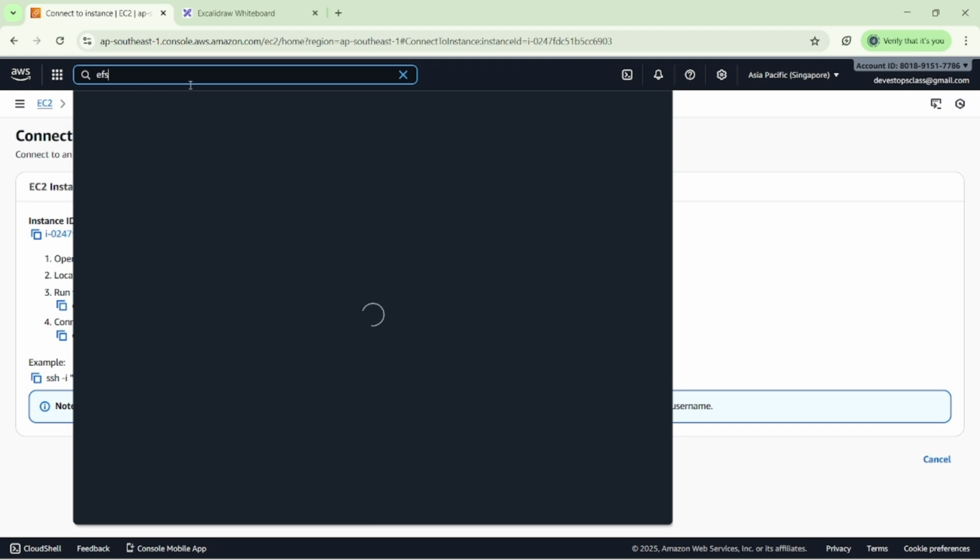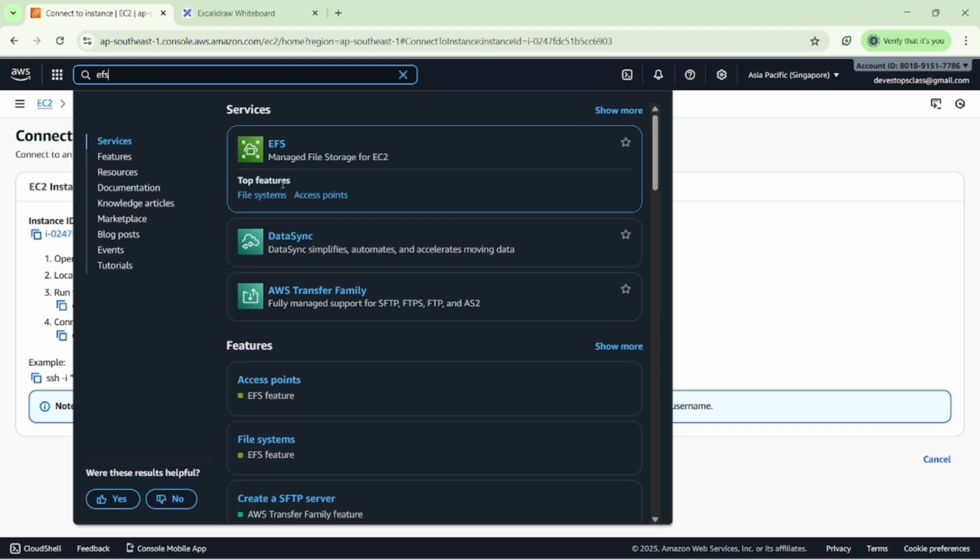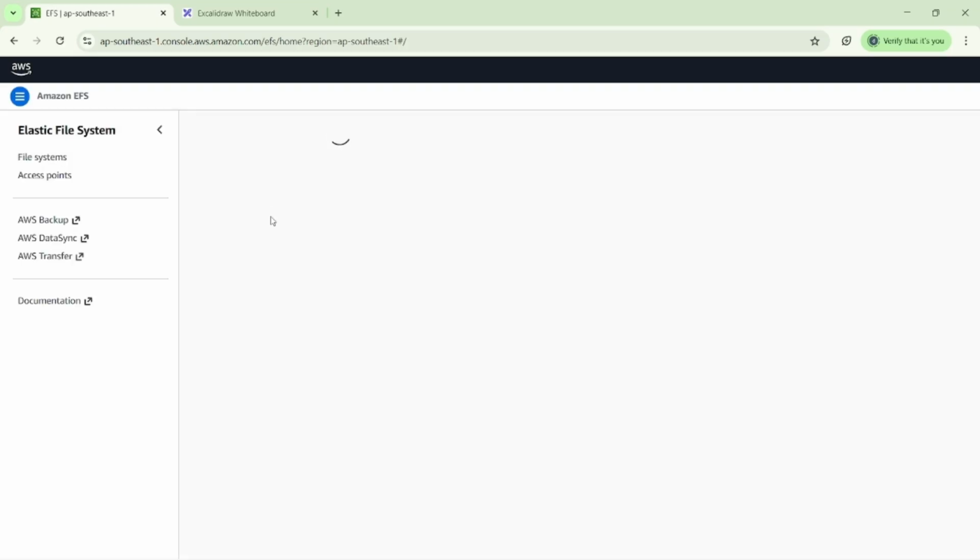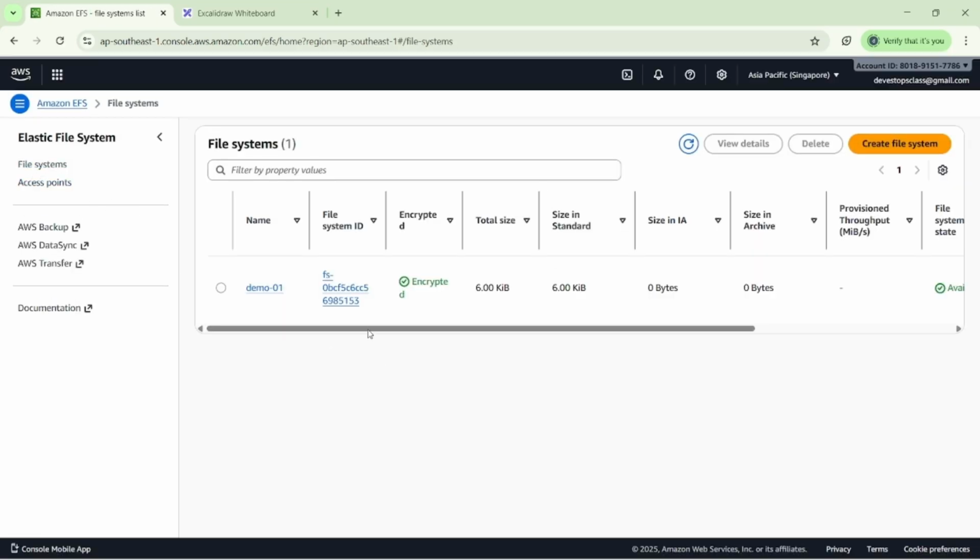Suppose we forgot to copy the file system ID the first time; we just click on the same service here. You can see the file system ID here. If we forget the file system ID, we cannot mount our EFS file system in our EC2 instances. While mounting the file system, we require the file system ID.